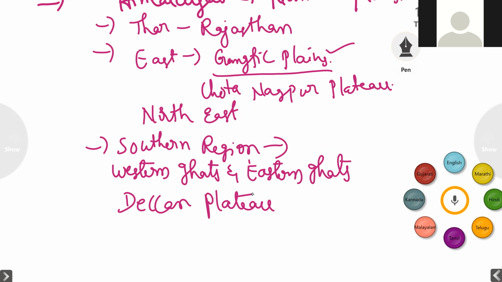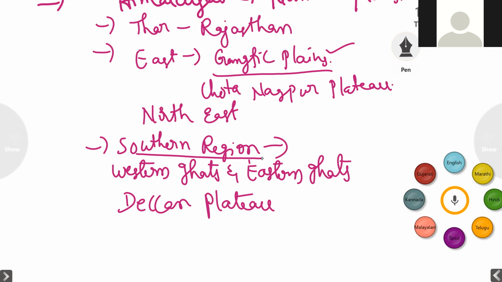In the southern region, we have Western Ghats, Eastern Ghats, and the Deccan Plateau. Okay, so this is the south region, the Ghats as well as the Deccan Plateau.